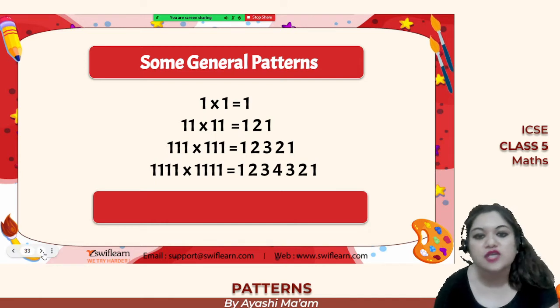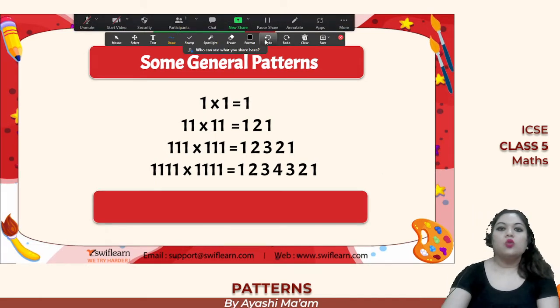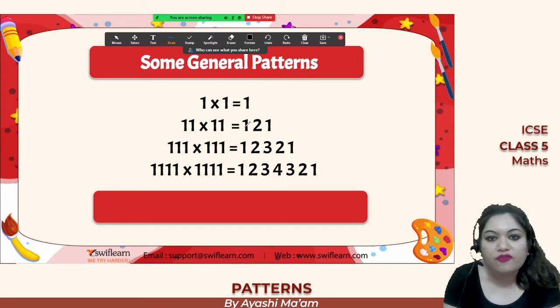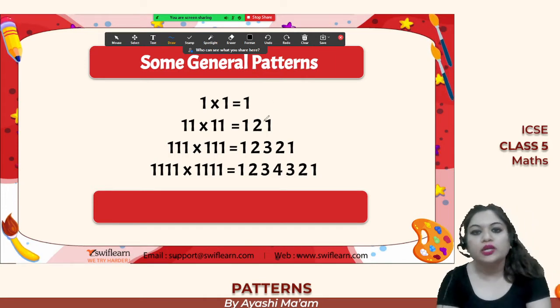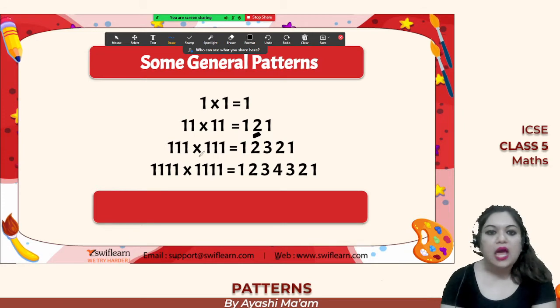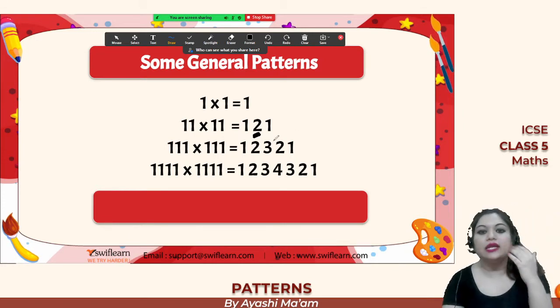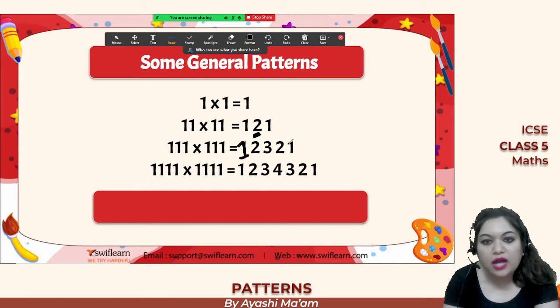Now here we have some number patterns. So what is the number pattern? You can see 1 into 1 we are getting 1, 11 into 11 we are getting 1 2 1. So in between two ones we have a 2. Now when we are multiplying 111 into 111, so we have 1 and 1 on both the sides. Okay, this 2 is repeating again, 2 2, and in between 3 is coming, right?